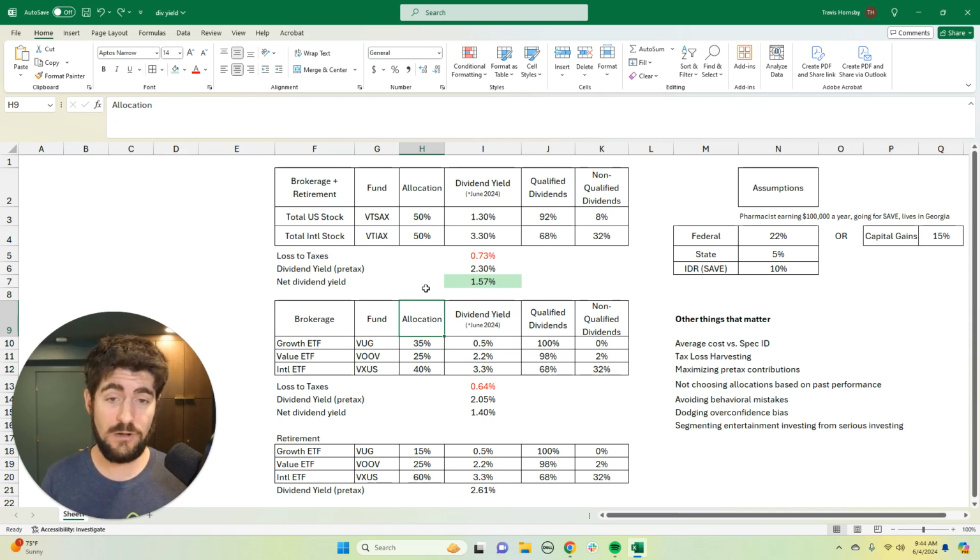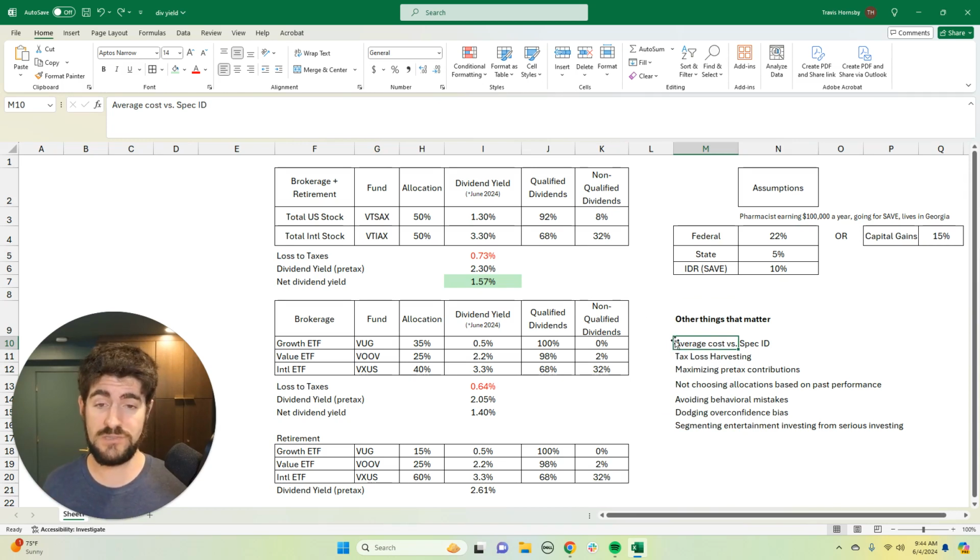Now, IDR sensitive investing, it's not just about asset location. There's actually a whole lot of things. I just wanted to talk about asset location today in particular because I think it demonstrates the complexity and the reasons to pay attention as a student loan borrower when investing. So other things that matter: average cost versus specific identification of shares.